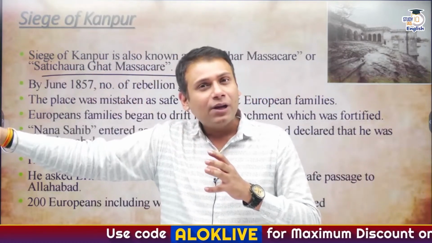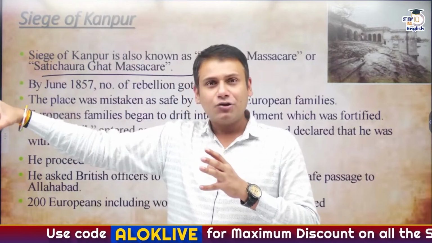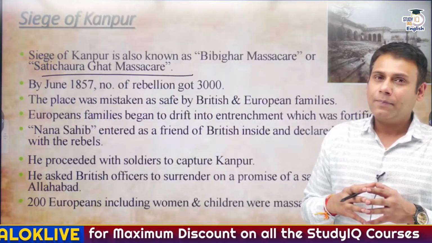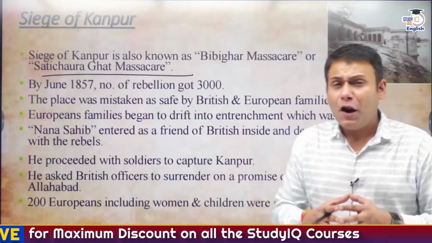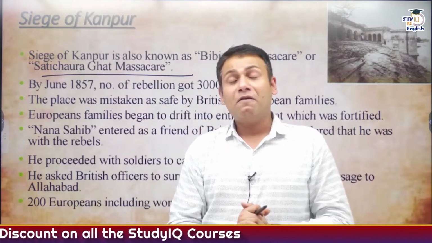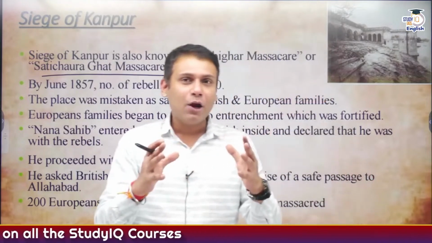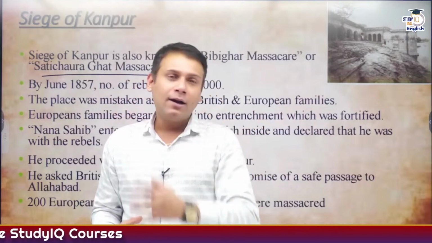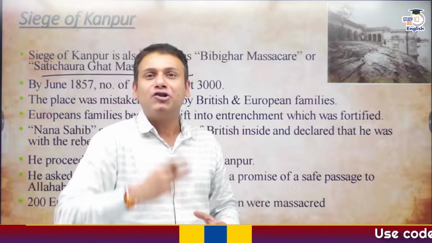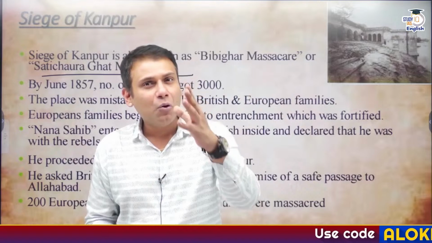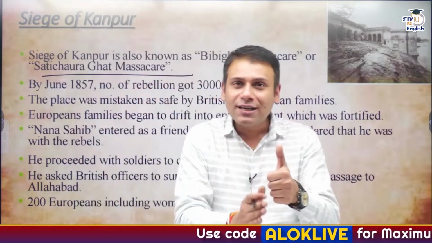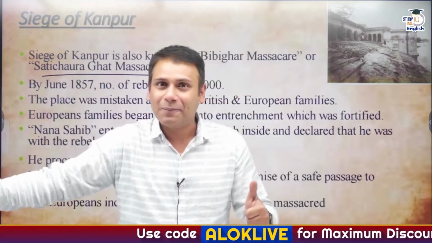As soon as the families started moving towards the Sati Chaura Ghat, 3,000 rebel soldiers attacked the European families. And after this, it is believed that Britishers followed a very, very brutal policy of suppression. And this event in the history of modern India, particularly related to the Revolt of 1857, is referred to as the Bibika Ghar massacre or Sati Chaura Ghat massacre. Hope you understood the causes and the course of the Revolt of 1857.